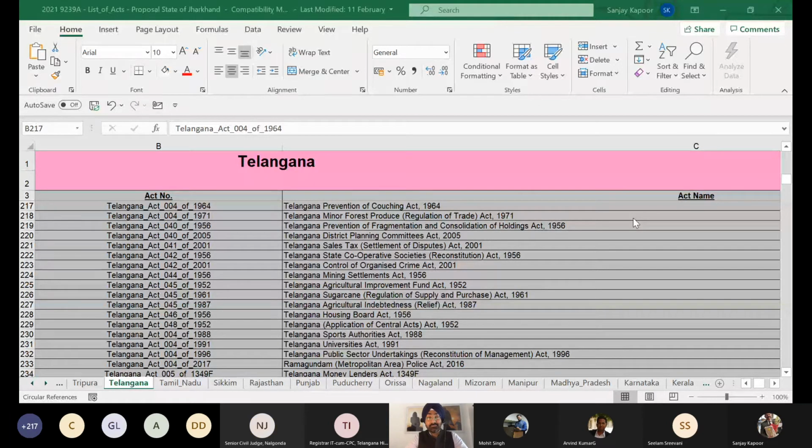Sir, can the saved folder be used offline? Can we use the saved folder offline? Sir, no, it will not be. Saved information can be used offline as well, sir.